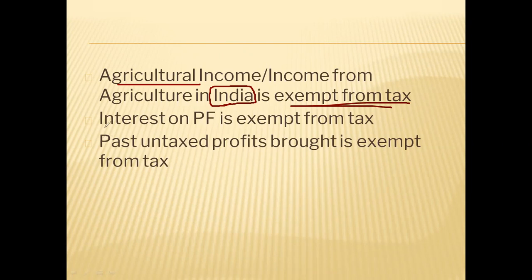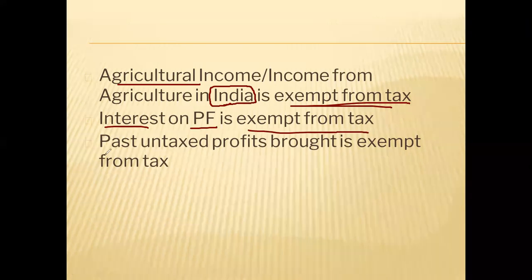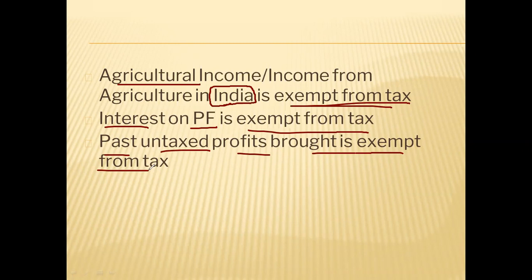Okay, then interest from PF, Provident Fund, is exempt from tax. And past untaxed profit brought is exempt from tax. So these are the only list you have to remember. Other things you need not remember. So agriculture income from India is exempt from tax, interest on PF is exempt from tax, and past untaxed profit is exempt from tax.